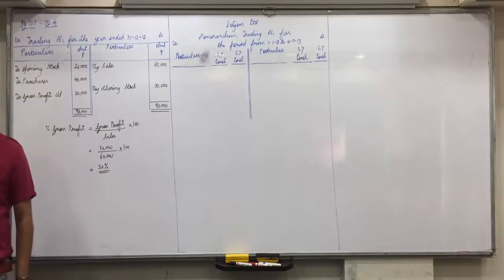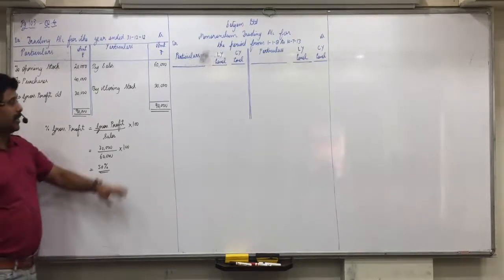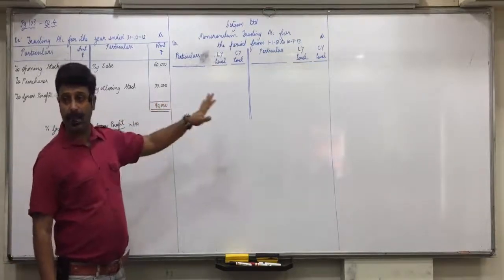Make these formats fast, everyone. Do the work first. Now, how to get the amounts, understand it. Very first, what is the opening stock of prior year? 30,000. Closing stock of last year will be opening stock of current year.